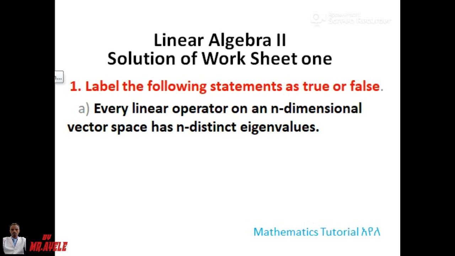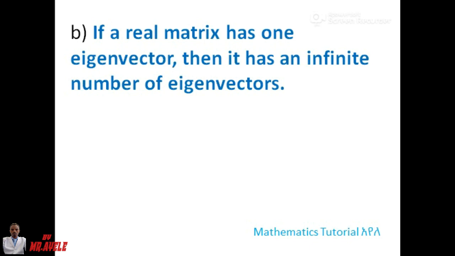The second, B: if a real matrix has one eigenvector, then it has an infinite number of eigenvectors. By the definition, an eigenvector is non-zero. Take a scalar from the field; then the eigenvector times the scalar multiple will also be an eigenvector, in the eigenspace. So there are infinitely many, and the statement is true.